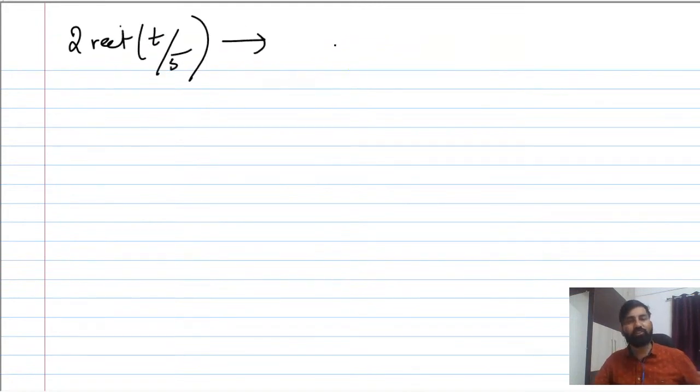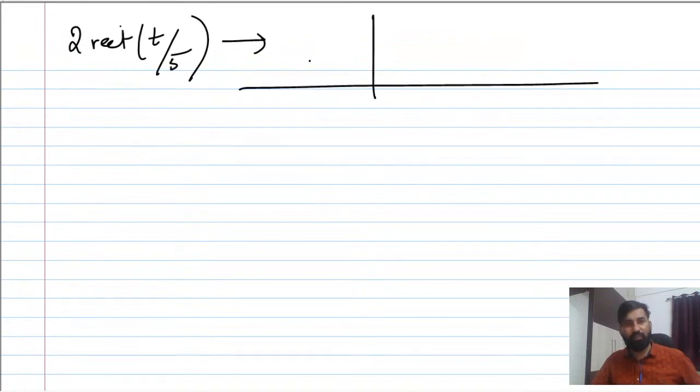Suppose I give you 2 rect(t/5). Can you plot this? Yes, you can plot it like this. It will be half of the total width, so this is 2.5, and this is 2.5, and the height would be 2.